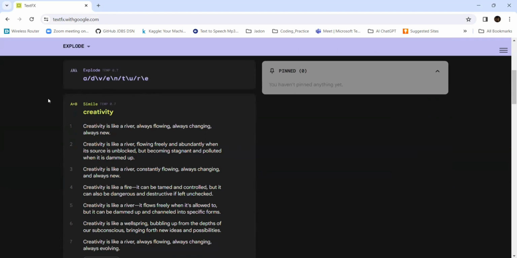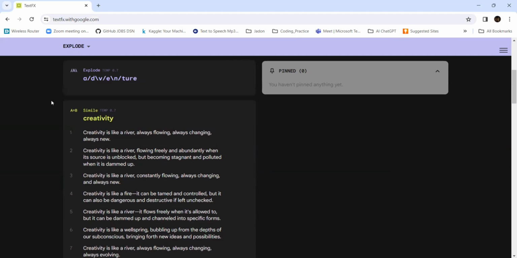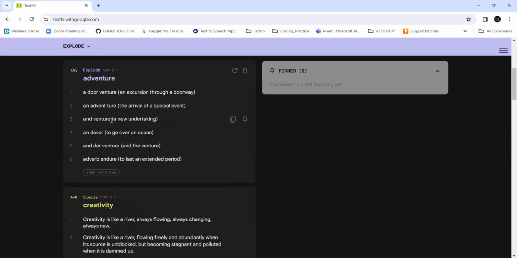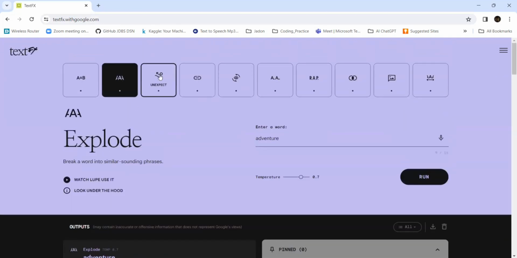It is making the phrases actually. A door venture, adventure: execution through a doorway. This is the first point. If you want to go to the second point, or see the full points: and venture, a new undertaking, the meaning. An adventure, the arrival of a social event. If you're from a literature background, you may understand it well. Actually, a door and venture. So you may now understand what exactly it is doing.